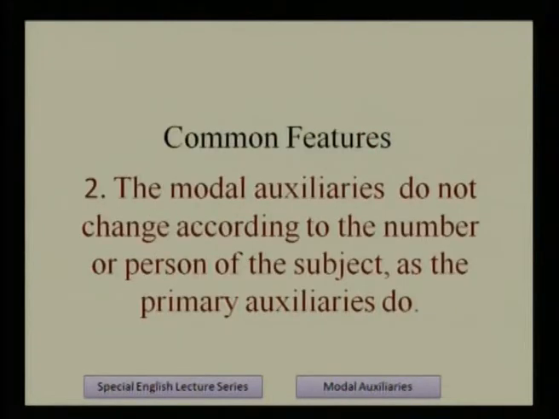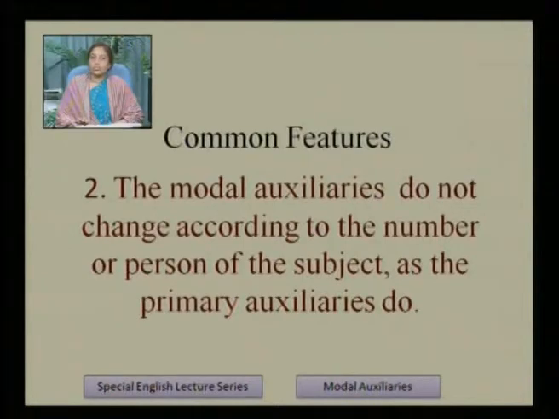Next we will see common features. Feature number 2: the modal auxiliaries do not change according to the number or person of the subject as the primary auxiliaries do. Here we will see change in number or person according to the subject. But in primary auxiliaries we have to change according to the number and person of the subject. But here there will be no change according to the number or person. We will understand it more clearly with the examples.